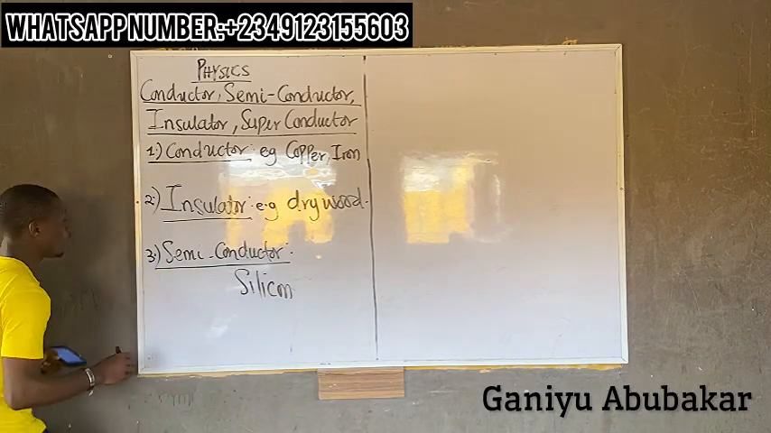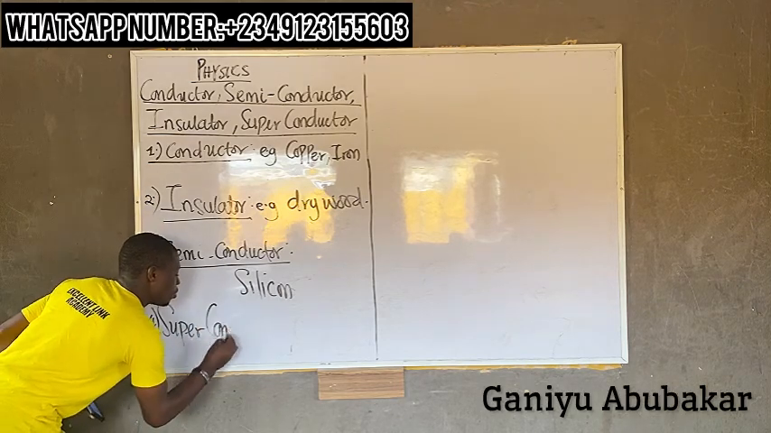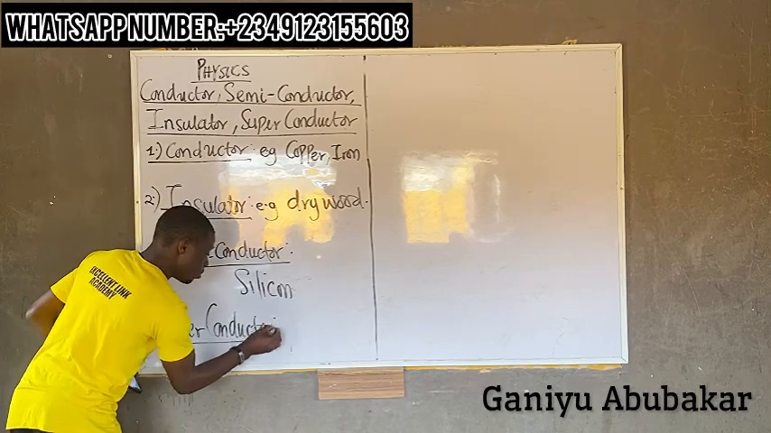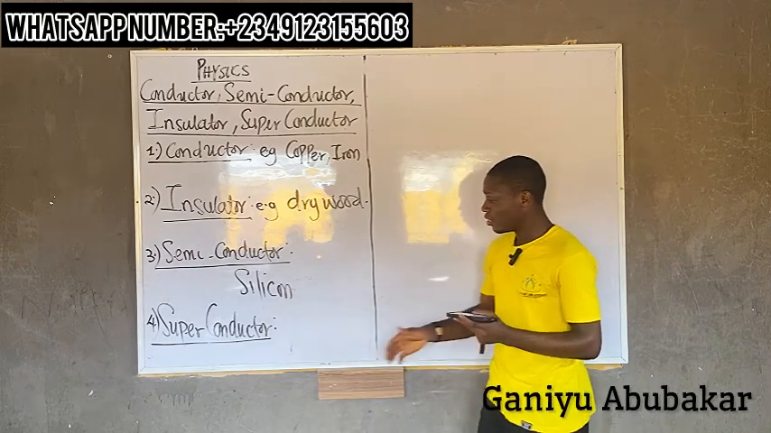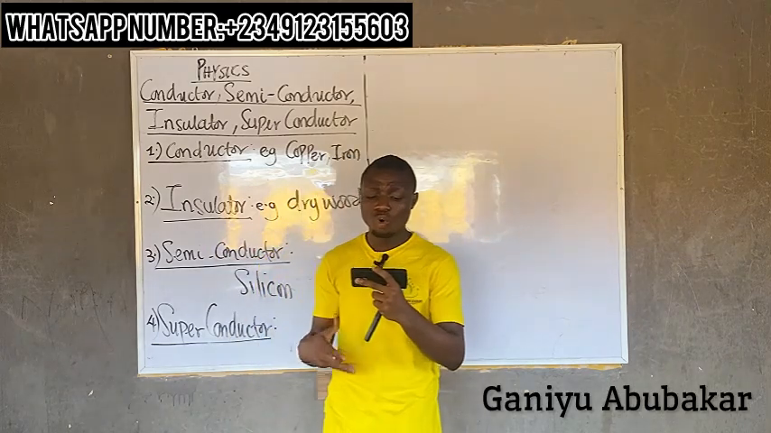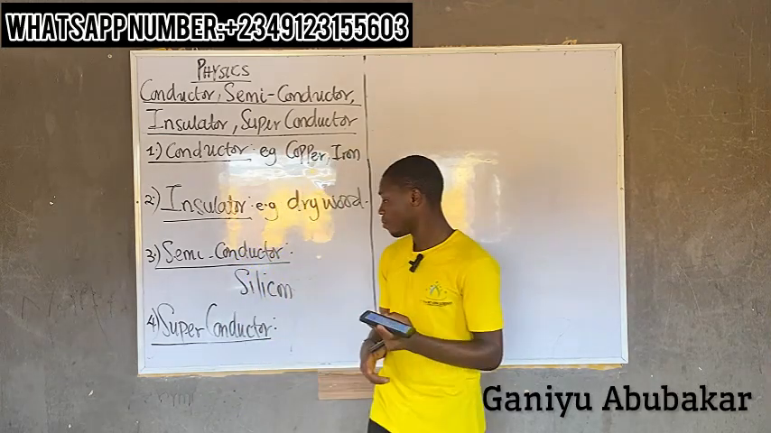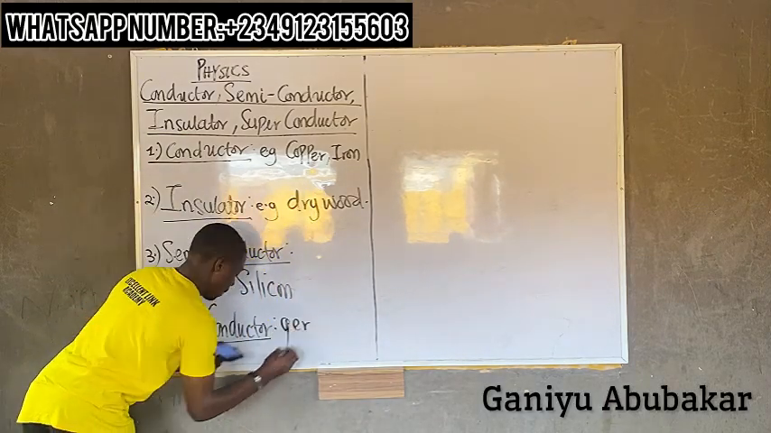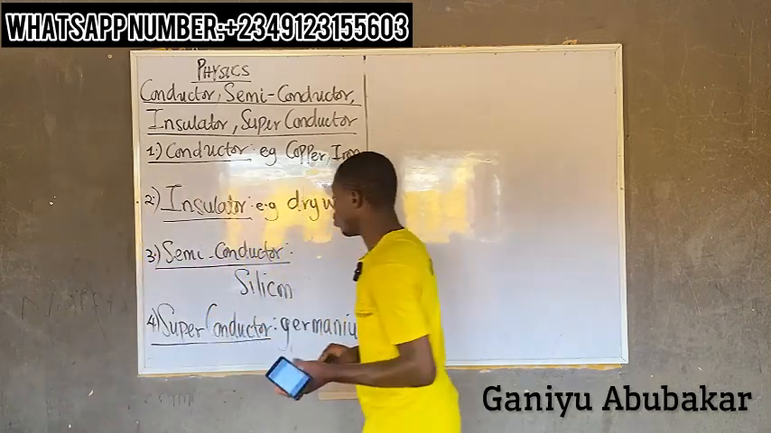Number 4, let's look at the superconductor. These are materials that do not have any form of resistance to the flow or movement of electrical charges. An example of a superconductor is germanium.